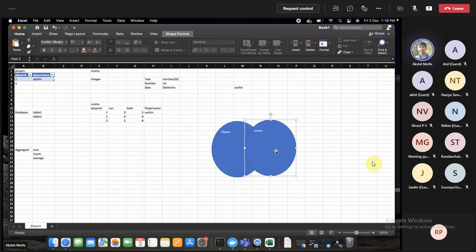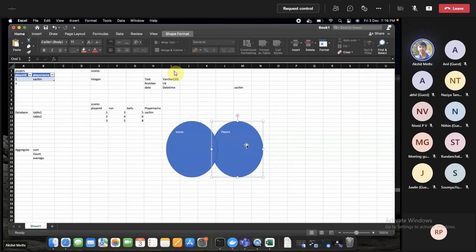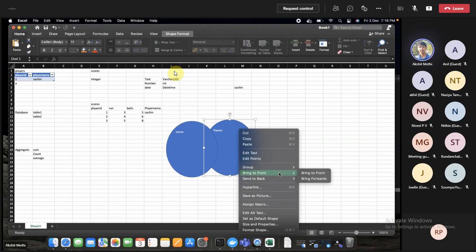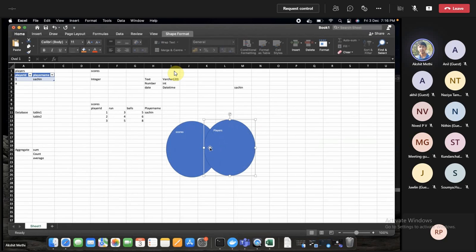So what it does, if I do a left join, or so here I did a right join, and my right table is players. So it will fetch all the values which are there in this players table. It is more like bring to front. It will fetch all the values that are inside the players, and the matching values which are inside the scores as well. So it will fetch this circle, whatever values lie in the players as well as scores.